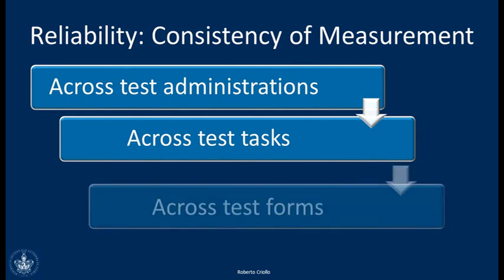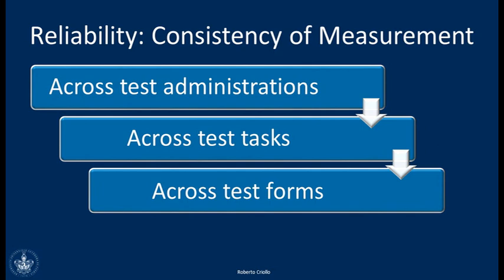So this is another kind of reliability, and a test should give you consistent results across all of the different tasks. There is also another way in which we can see reliability, and it is that the test should give you the same results across the test forms. If you remember, when you take the TOEFL test, you never take the same test. This is because there are different test forms. That means that every time you take the test, to make sure that it's reliable, they will give you a different version of the test.